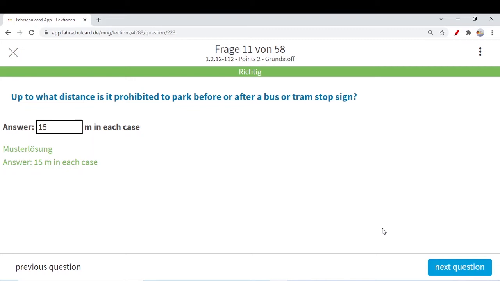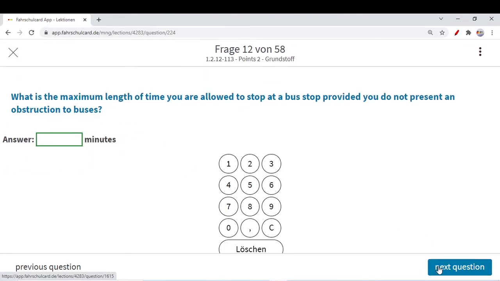So up till now, how many distances have we covered? St. Andreas cross inside build-up area 5 meter, outside build-up area 50 meter, before zebra crossing 5 meter. Similarly, bus or tram stop sign, you cannot park within 15 meter. Anyhow, you have to just note it down somewhere.